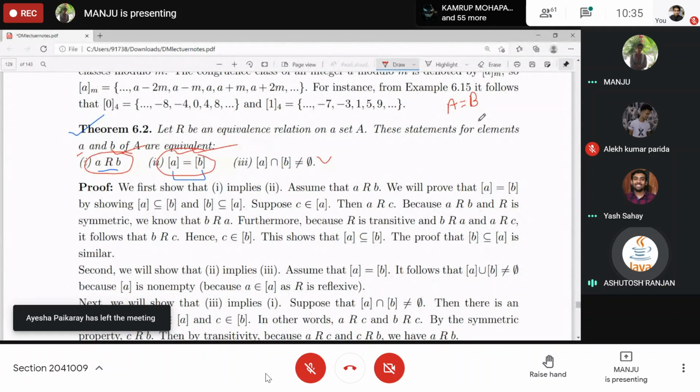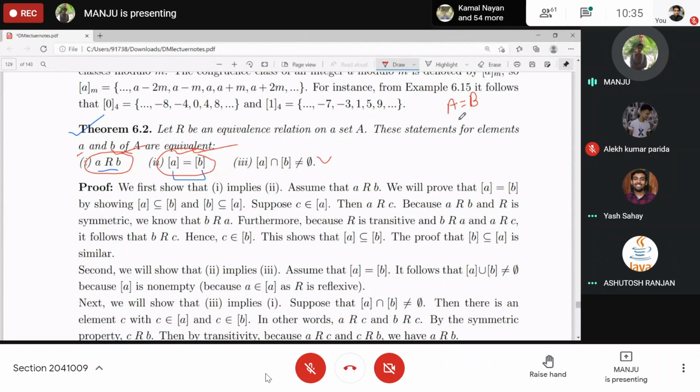The number of elements is the same and the elements are also the same, right? Yes, ma'am. Okay, that is, elements of A are present in B and elements of B are present in A. That means A is a subset of B, and show B is a subset of A. Then we will be done.